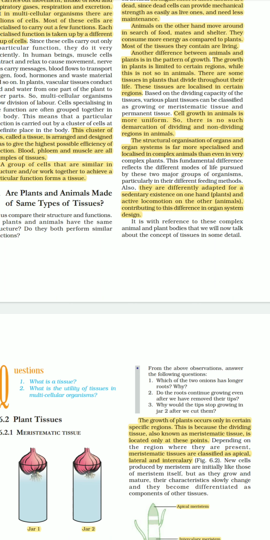Of course. Because of all these reasons, because of this sedentary life, because plants do not move from one place to another, and animals can move from one place to another because they have active locomotion, due to all these reasons, plant and animal tissues are not of the same type.